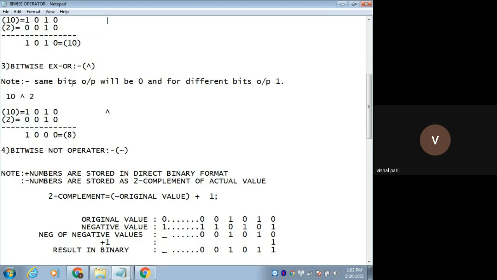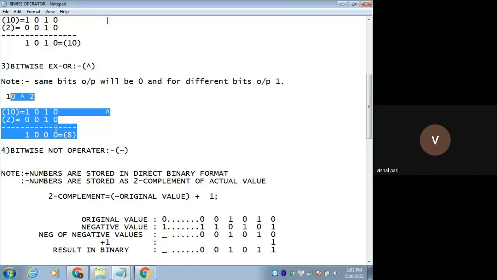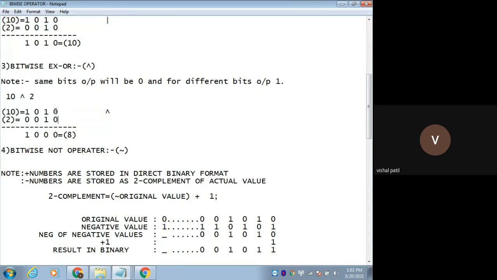Now you might have understood this, right? If the bits are same, like same means what? 0 0, 1 1, 0 0, all these are same, so the output will be 0, right? Different means what? 1 0, 0 1, so it will be 1. So this is how XOR works.